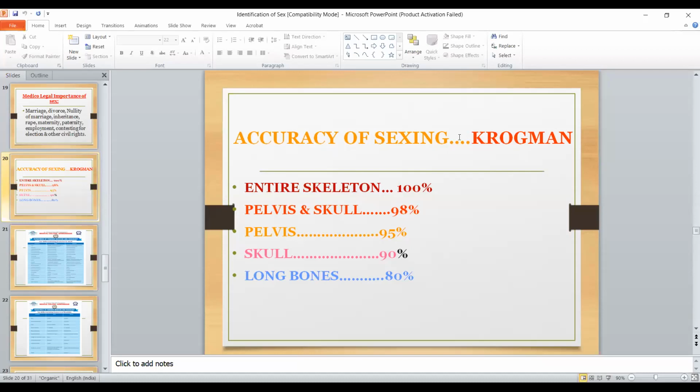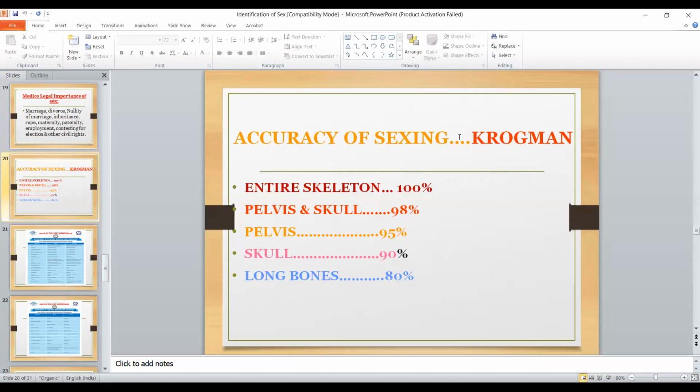And this criteria of accuracy is known as Krogman's criteria, which is used to differentiate sex. And what is its accuracy? When the entire skeleton is present, it's 100%. While pelvis and skull present give 98%. Only pelvis 95% accuracy, only skull 90% accuracy, long bones 80% accuracy.